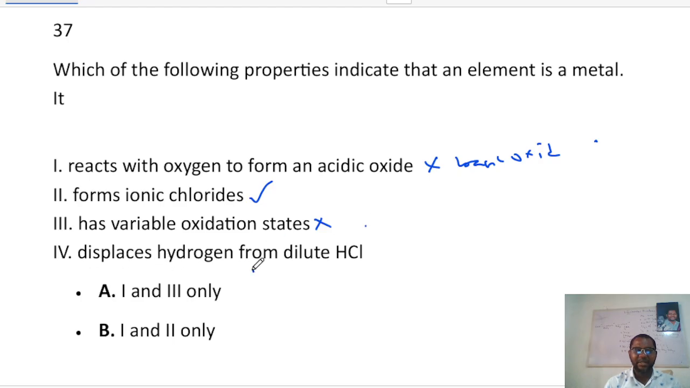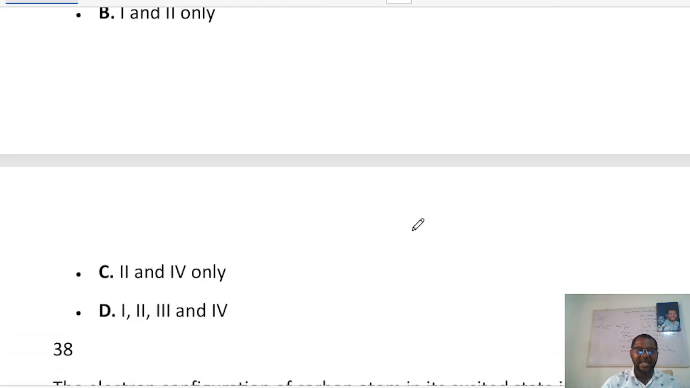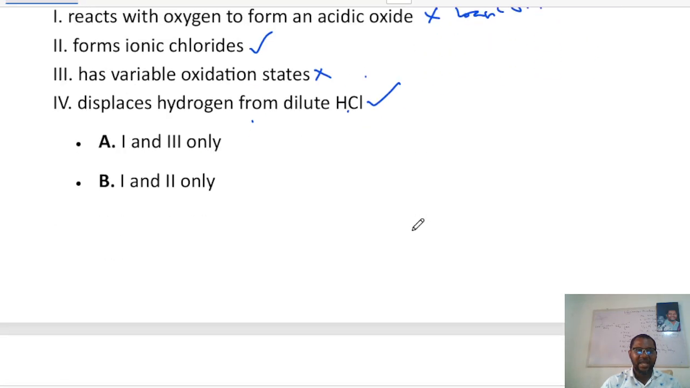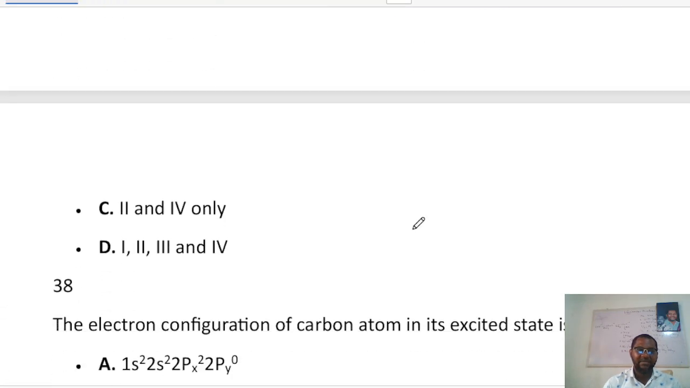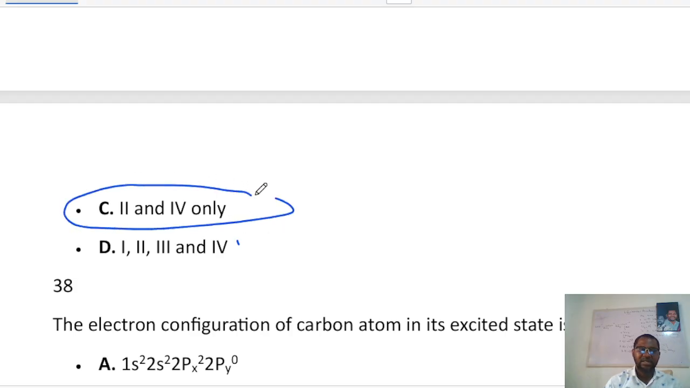IV displaces hydrogen from dilute HCl. Yes. So the best answer here is II and IV. II and IV. So C is the correct answer.